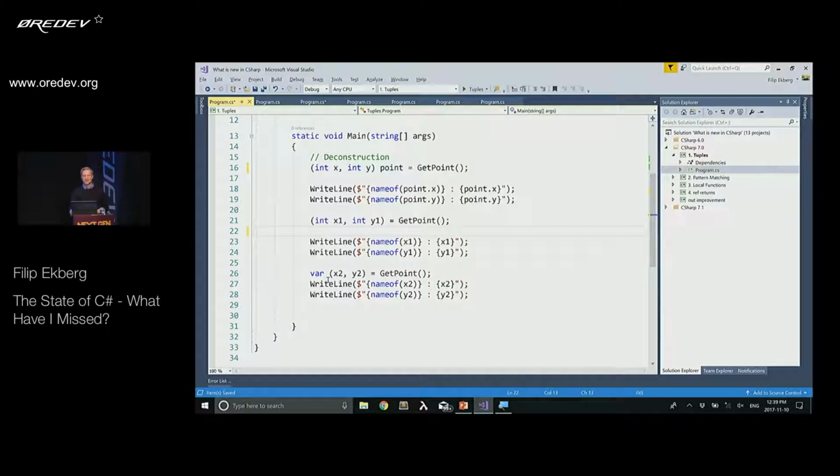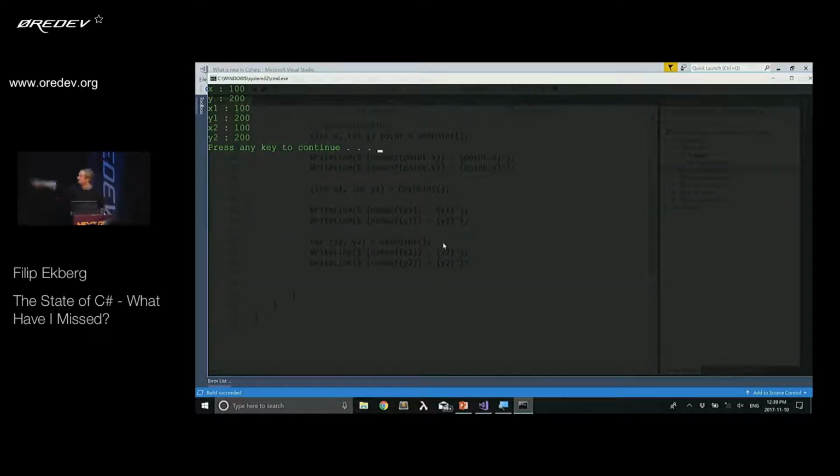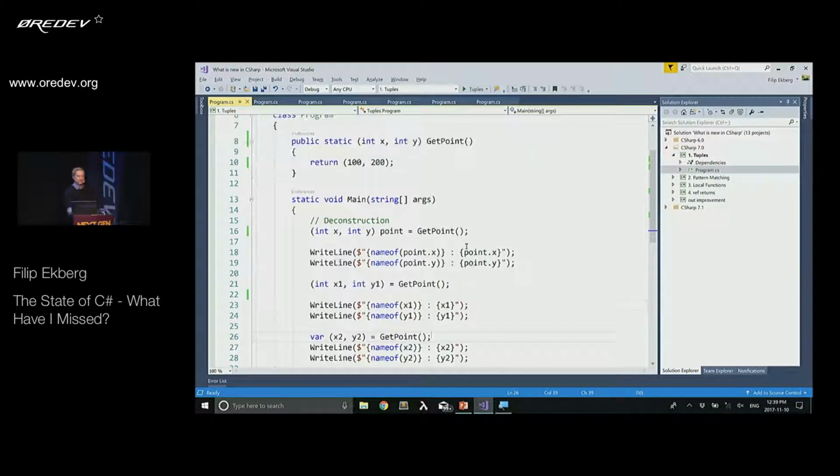The last one is to say, well, I don't really want to specify the type. So I'm going to say getPoint returns two variables. These two variables are going to be mapped into x2 and y2. And of course, that's going to be two integers. So if you run this, it should say the same for all of these different types. So x is 100 on all the different places, and y is 200 on all of them. So that's super simple. It allows us to easily return multiple values from a method, and we can have different types of deconstruction based on how we want to use that.